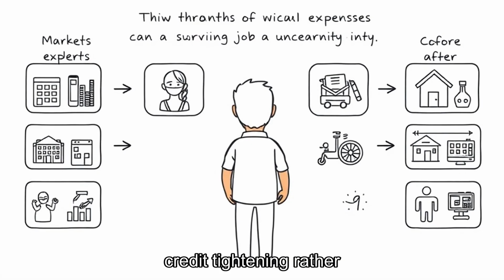Households prepare with buffers. Emergency savings and lower debt reduce panic decisions. Think of 3 months of expenses protecting choices during job uncertainty. Resilience is built before shocks. The risk becomes real when job uncertainty arrives and those buffers are missing.